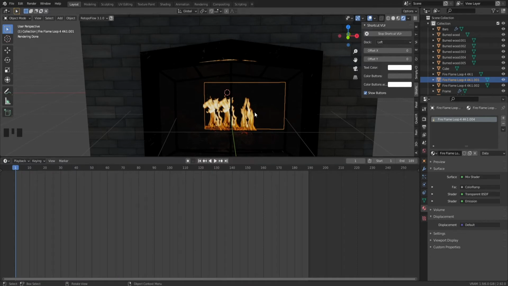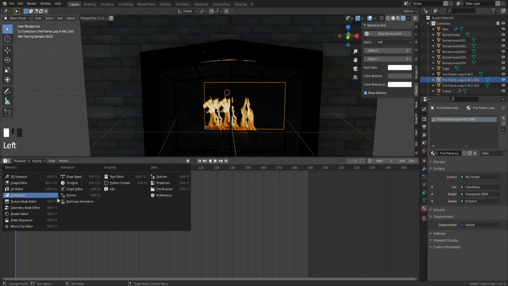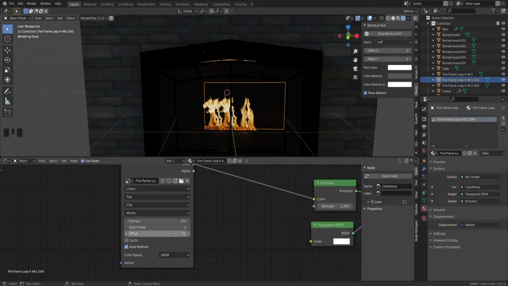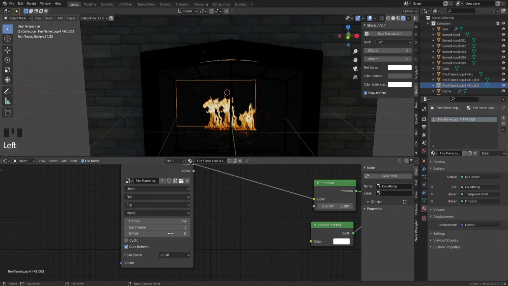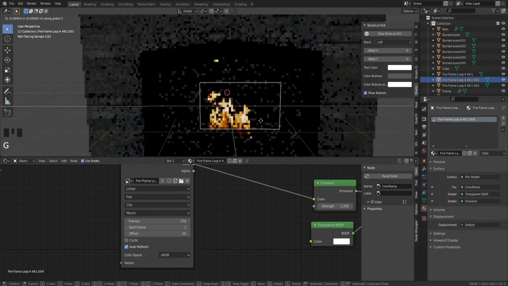go to frame 1, remember this flame, right? Go to 21, that's frame 21. So for this flame, it starts on frame 21. However, we don't want it to be that far away, so we're going to put this one on basically around 10, and the other one we can put on around, you can see if 5 works, and then just put them a bit closer to each other, just like that.